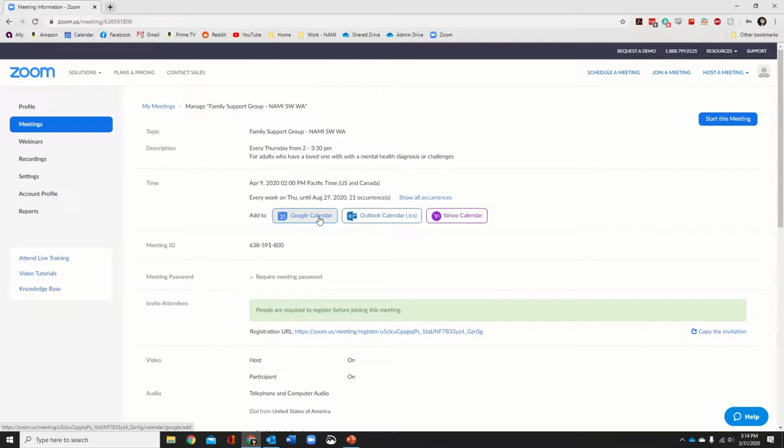Now, this is going to add it to a Google Calendar that you log into. You are going to need to be able to, or have already logged into, the Zoom Gmail account that is the same as the account that you're on. So right here in the top right corner, I see this little profile gray picture, and I can click it and I can remind myself, okay, yes, I'm in Zoom 4.